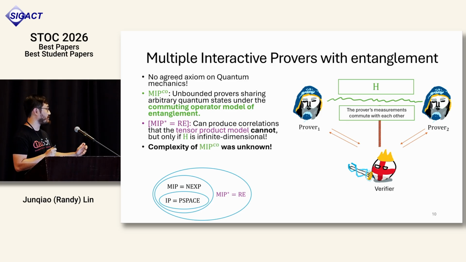And in fact, this is a more general notion of entanglement than the previously known tensor product model. As a core of the MIP star equals RE theorem, there exist some scenarios that the verifier can design so that the prover can convince the verifier with higher probability given the commuting operator model in comparison to the tensor product entanglement. So this is even more power in comparison to the tensor product entanglement. However, the power can only be realized if the underlying Hilbert space is infinite dimensional. So an open problem is that the complexity of MIPco, as previously mentioned, is unknown.